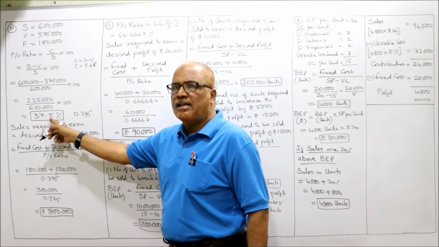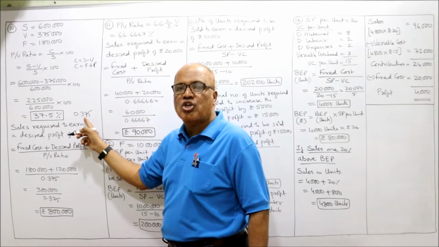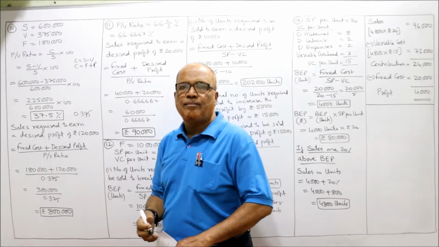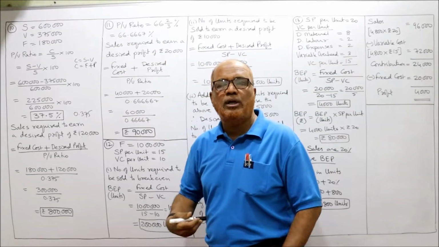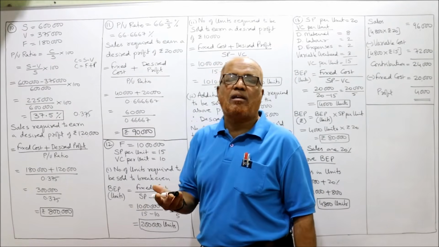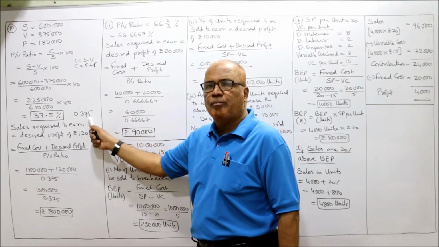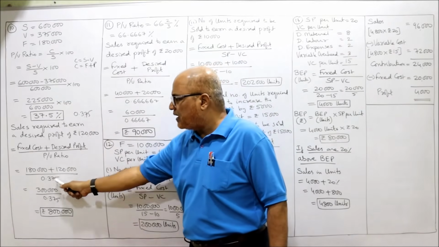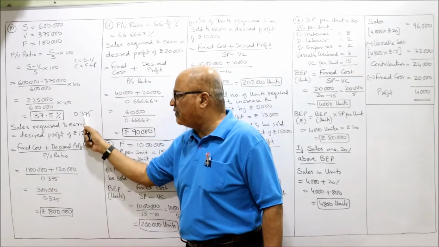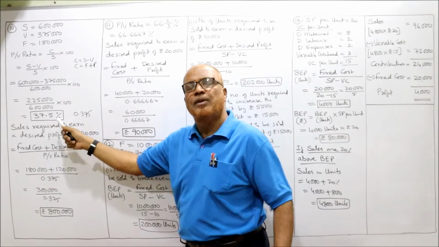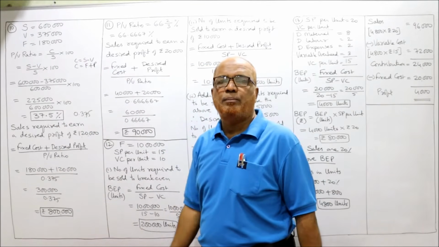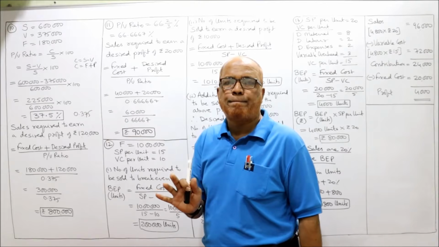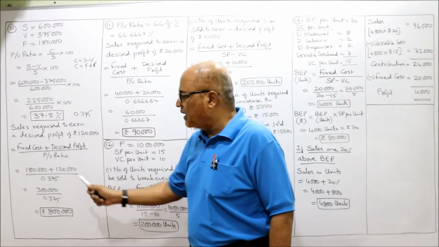Both are correct. So the denominator I have taken 0.375 instead of 37.5%. You can take 37.5% also, you will get the same answer.